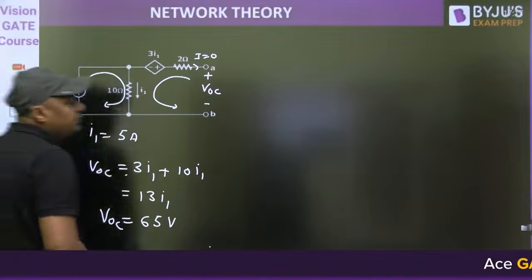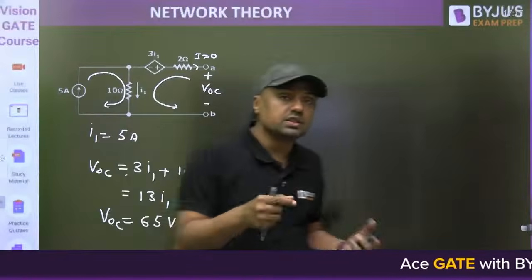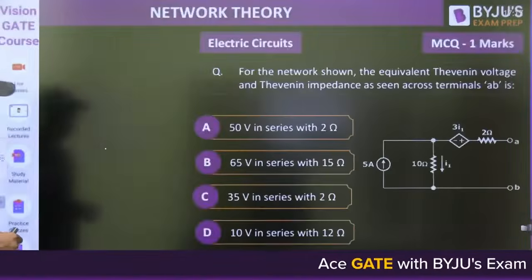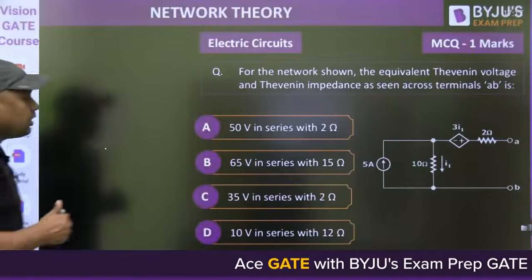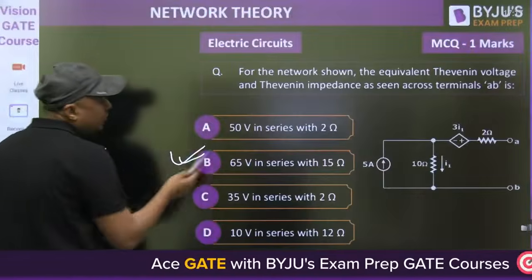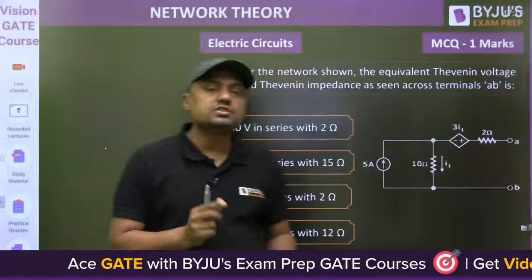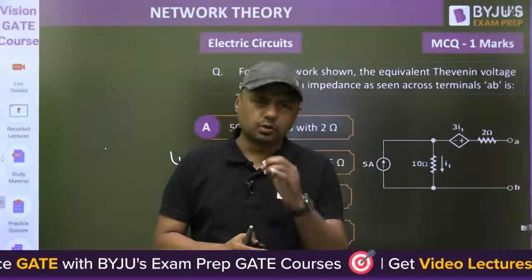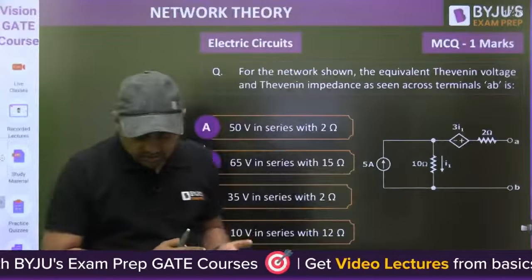VOC is 65 volt. First of all, check what is given in the answer. You will check where is the 65 volt, only in one option. That's why this is correct. No need to find the RTH. Why are we wasting your time in the exam hall? Simply put the value 65 volt, right? And that is the value.